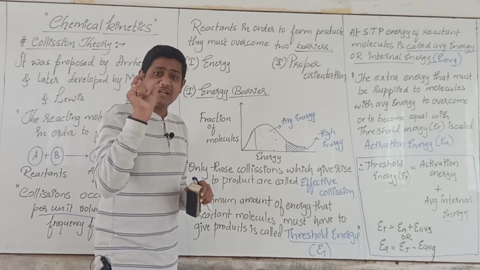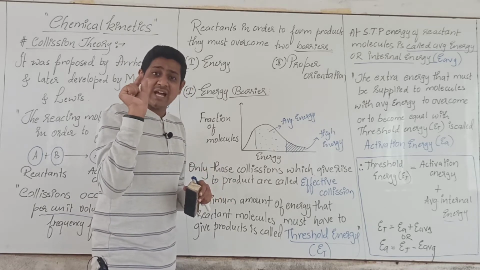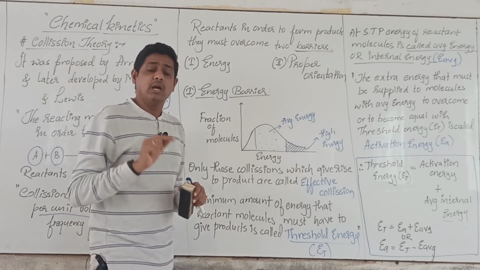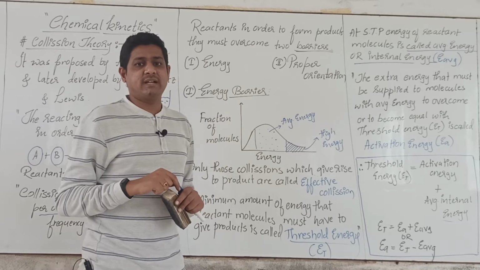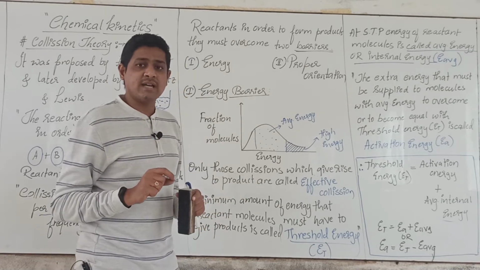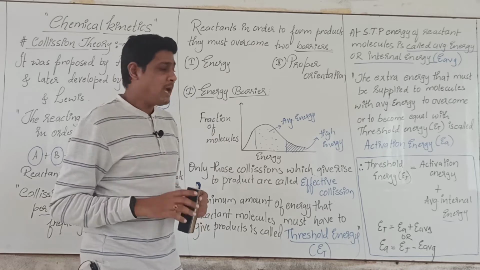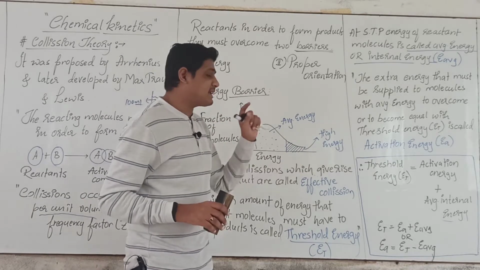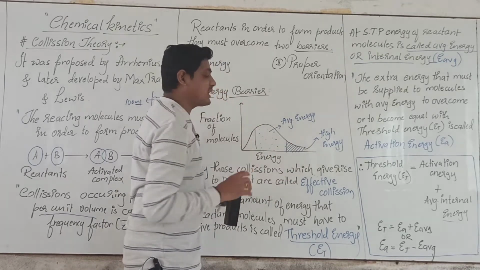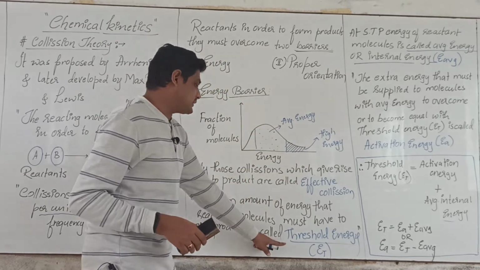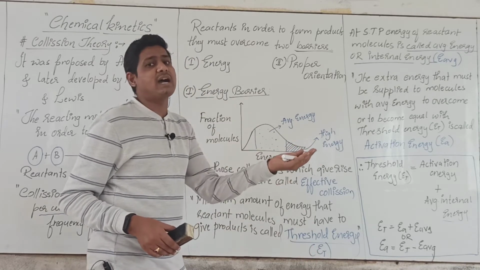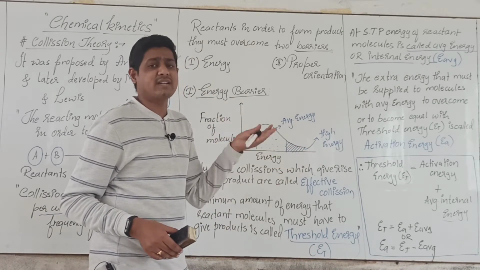So there is a certain energy, and only if that energy is reached will product be formed. That minimum amount of energy that the reactant molecules must have is called the threshold energy. Now, looking at the graph, you can clearly see that only a few molecules have high energy, meaning energy equal to the threshold energy, or higher than the threshold energy.